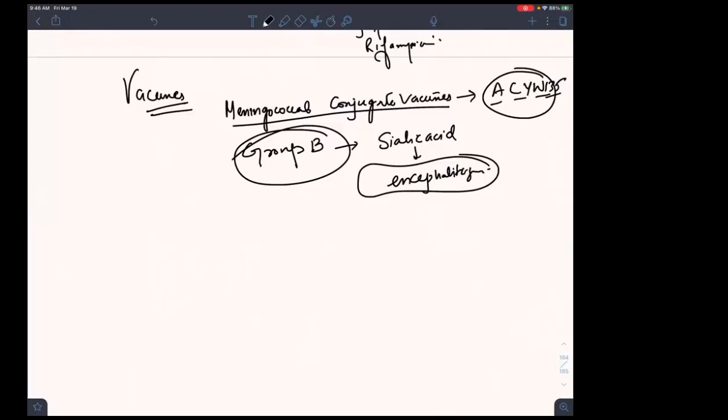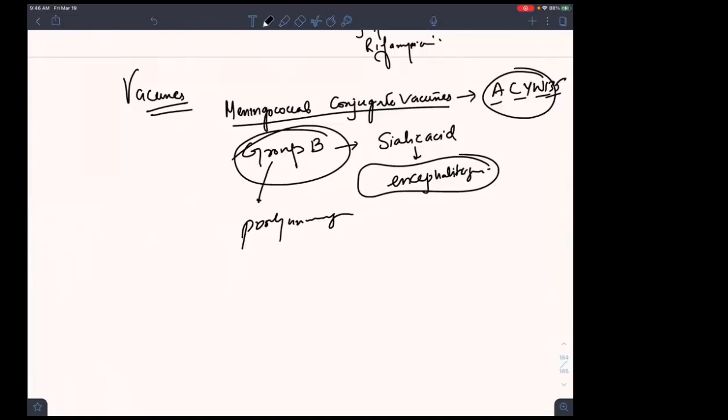Otherwise, we could have made a vaccine for group B. But why we are not making the vaccine? Because it is poorly immunogenic. Group B vaccines are poorly immunogenic. If we produce also, they won't be producing any antibodies in us.